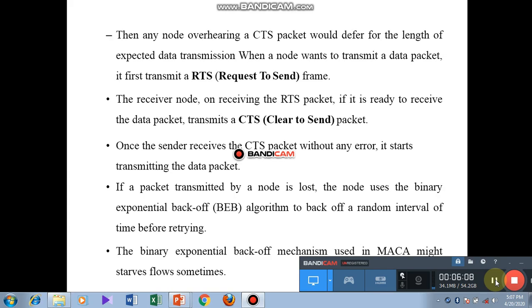If the packet transmitted by the node is lost, the node uses a binary exponential back-off BEB algorithm to back off a random interval of time before retrying. The binary exponential back-off mechanism used in MACA might starve flows sometimes.